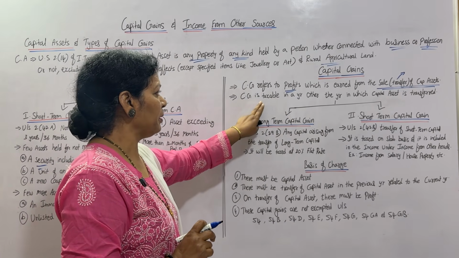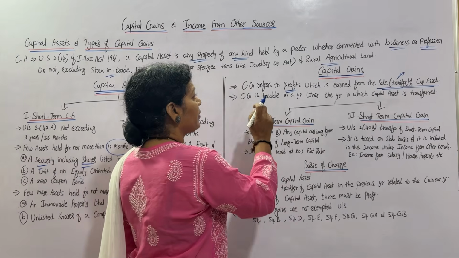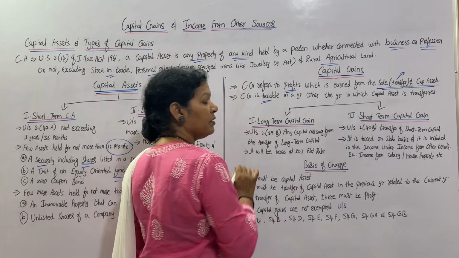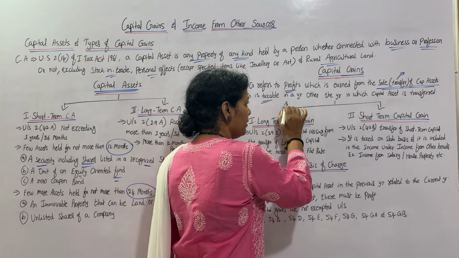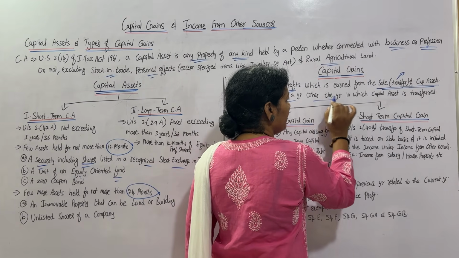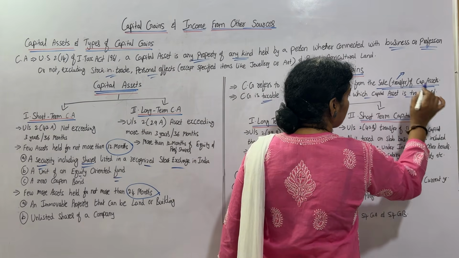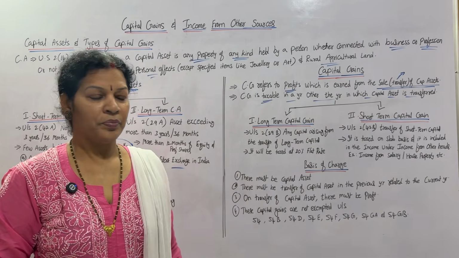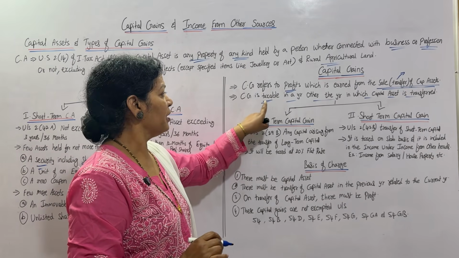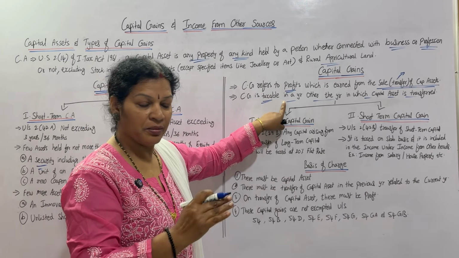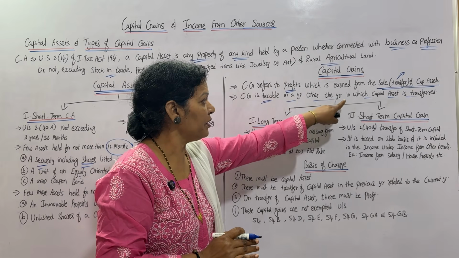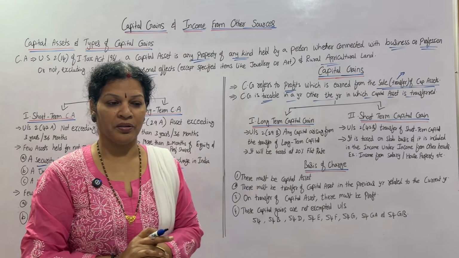Next one, capital gain is taxable in a year other than the year in which the capital asset is transferred.